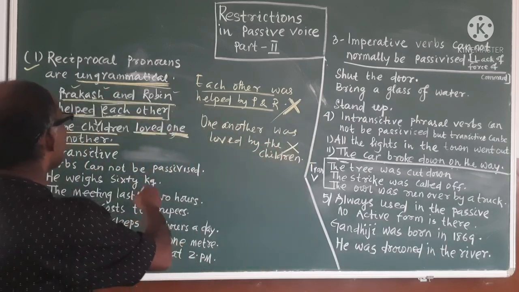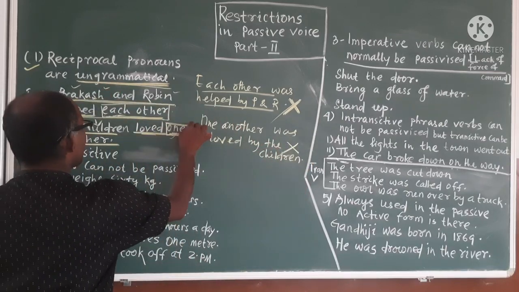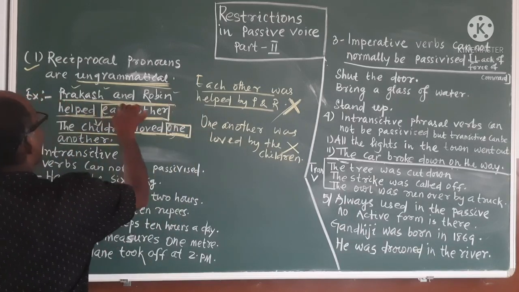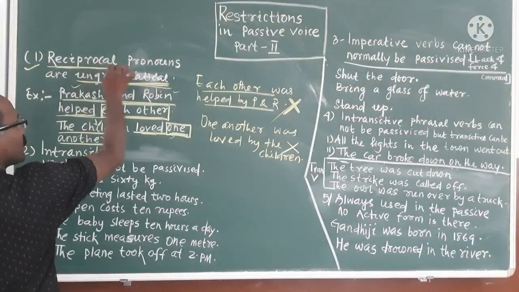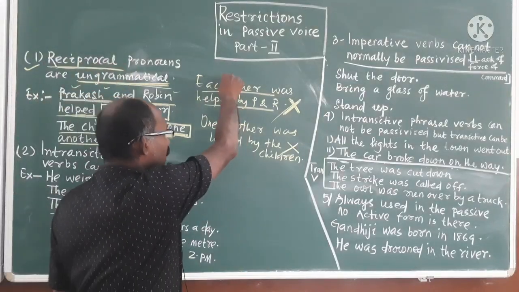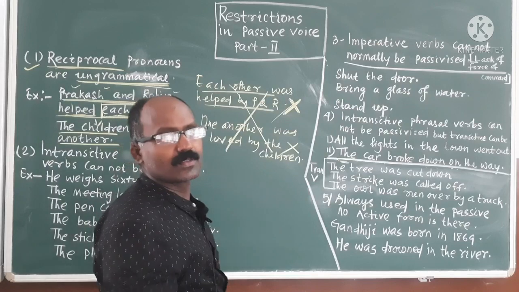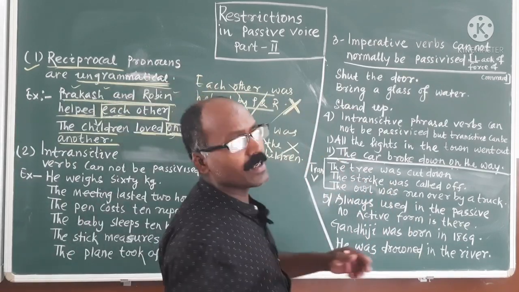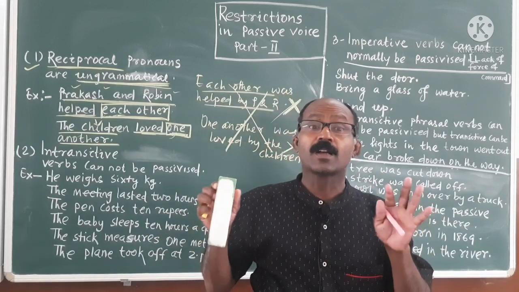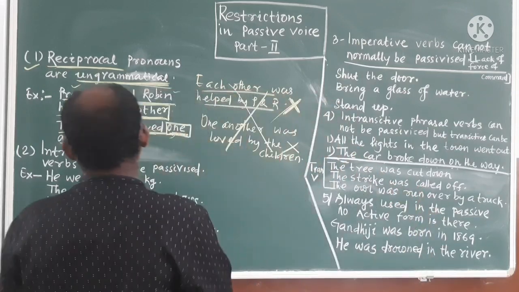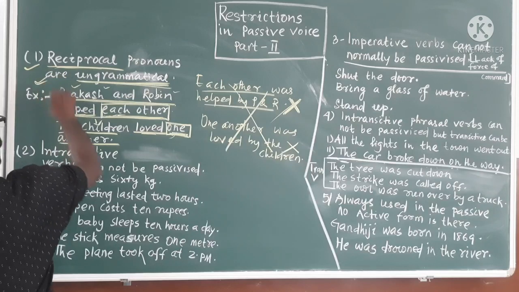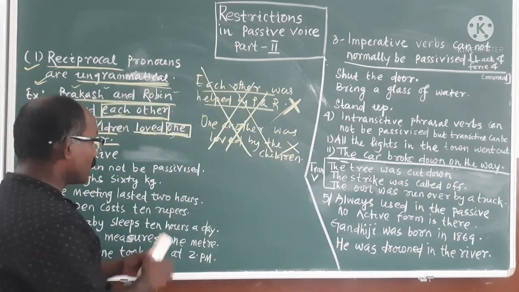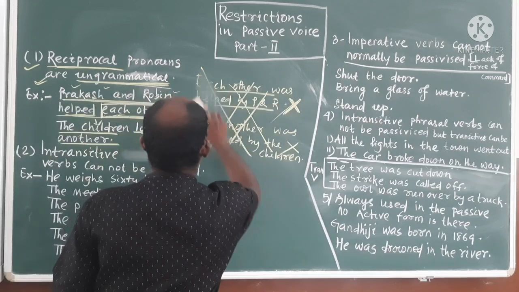So, please remember, if one another or each other comes as a pronoun and it becomes reciprocal, then what will happen? It can't be turned into passive. If you make it passive form, the sentence won't be accepted. It will be grammatically wrong. Clear? Number 1, two examples are given. So these are not accepted. Clear? Thank you. Then come to number 2 point.